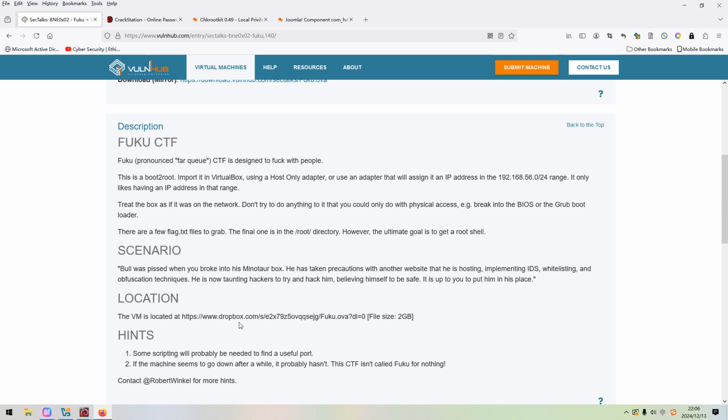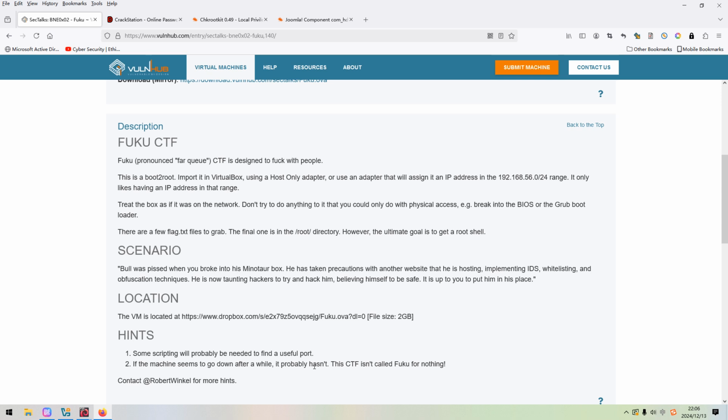And secondly, the IP address of the machine would be changed even during the process of our practicing, maybe every 10 minutes, I don't know. The second hint left by the author: if the machine seems to go down after a while, it probably hasn't.